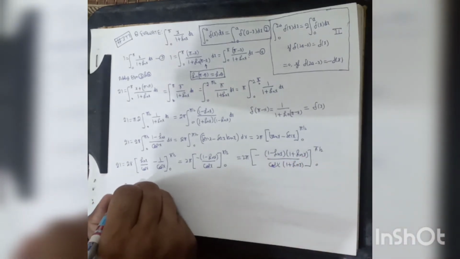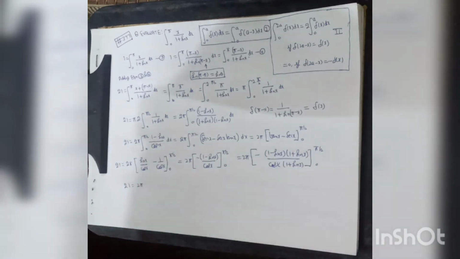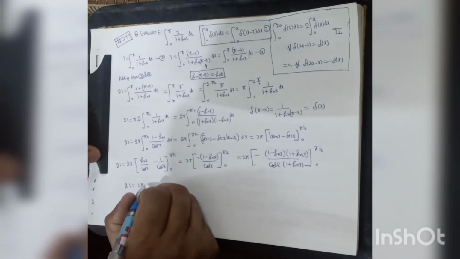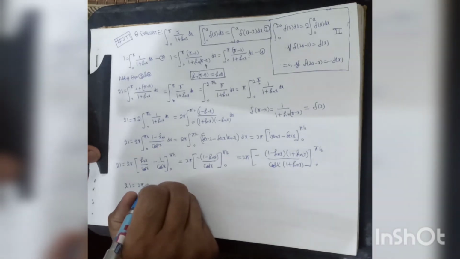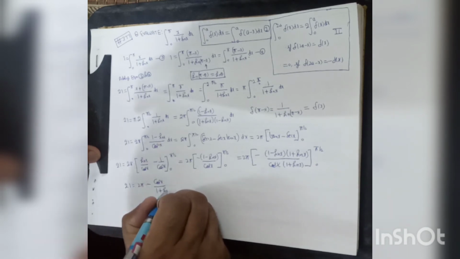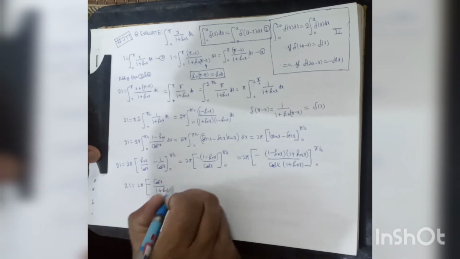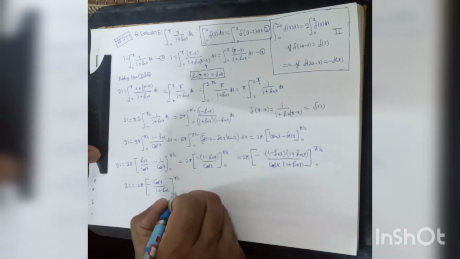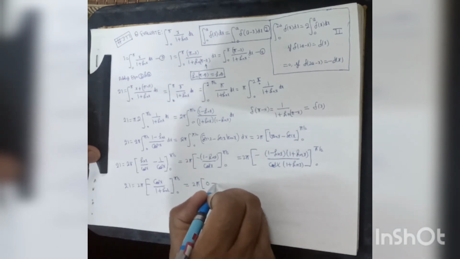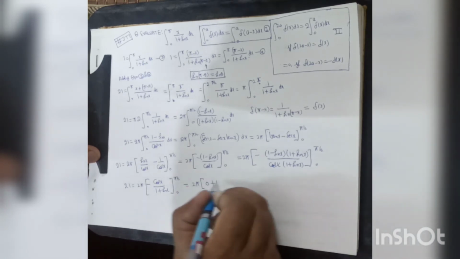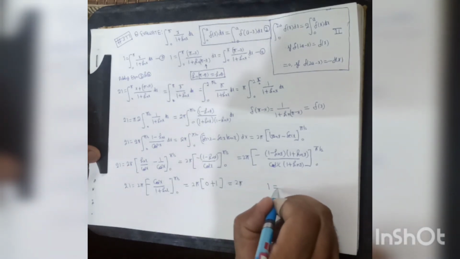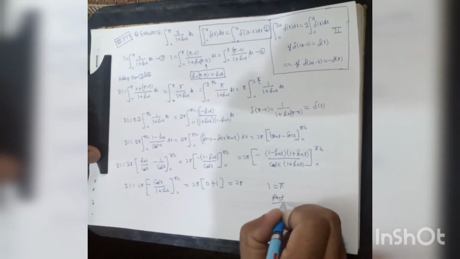So 2I may be written as 2 pi into minus cos square x divided by cos x into 1 plus sin x, that is minus cos x divided by 1 plus sin x, limit 0 to pi by 2. So it will be 2 pi into 0 plus 1. So it will be equal to 2 pi. So I will be equal to pi. This is the required answer. Thank you.